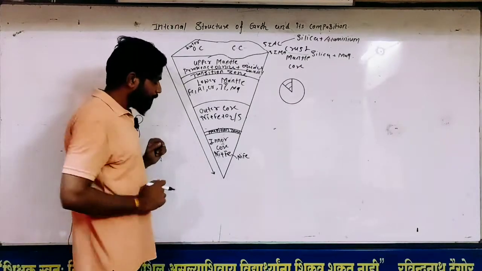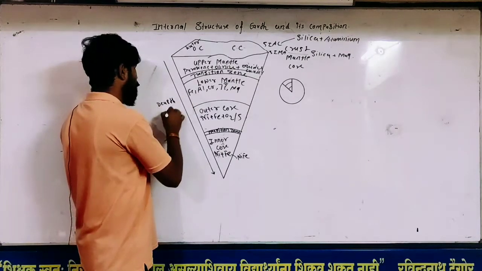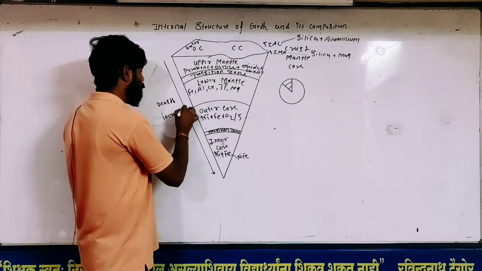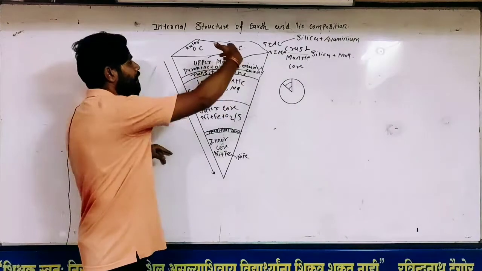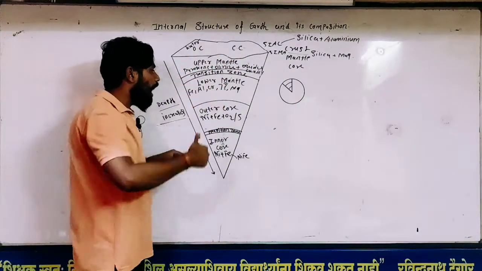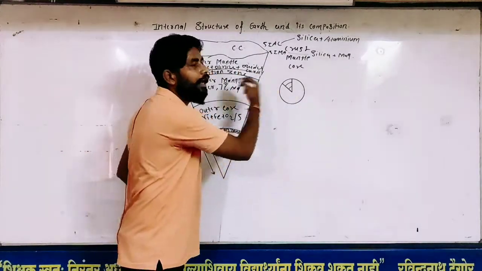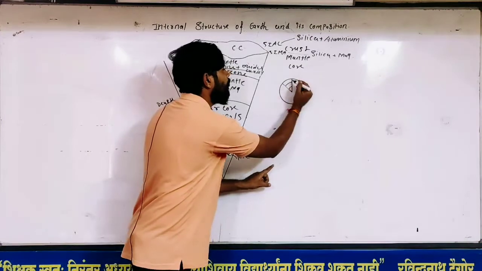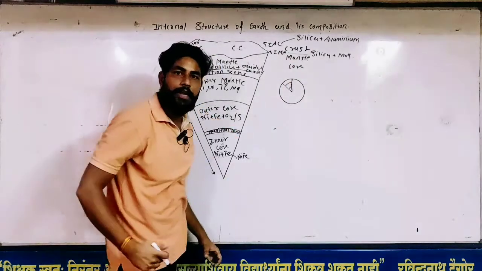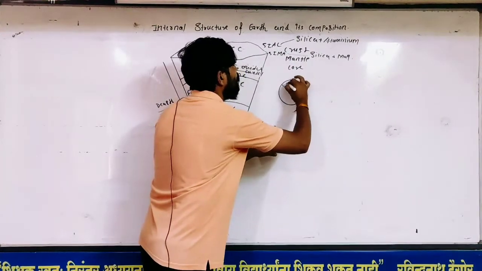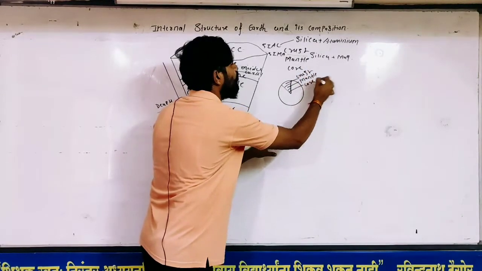Now, this is an arrow. The arrow shows that depth increases. Towards this arrow, depth will increase: upper mantle, after that lower mantle, after that outer core, and lastly inner core. You will see the second diagram. There is a circle, and the circle has two lines like a triangle. We separate that triangle from the circle. It has three layers, 1, 2 and 3. They act as the crust, the mantle, and the last one, the core.